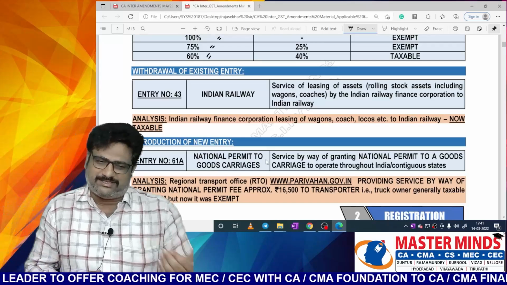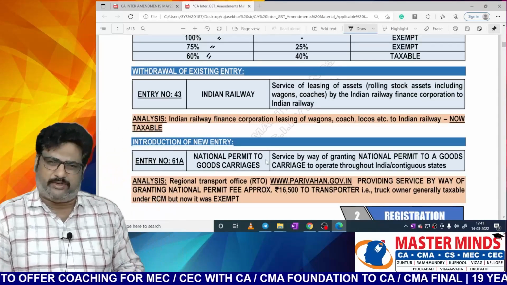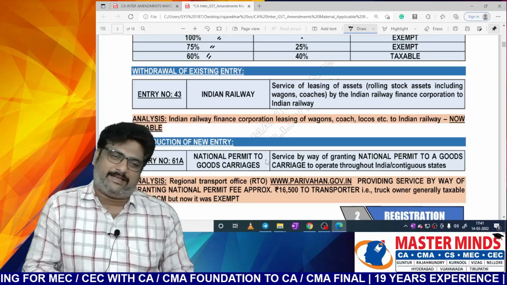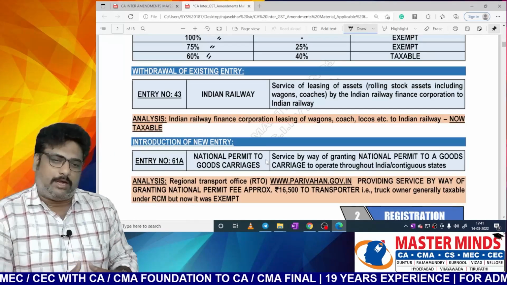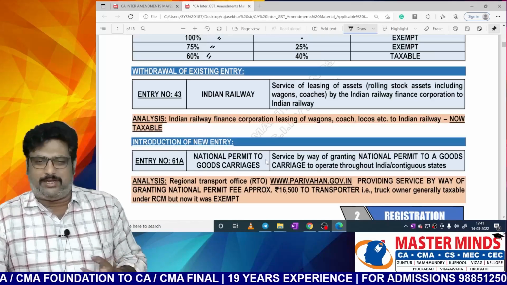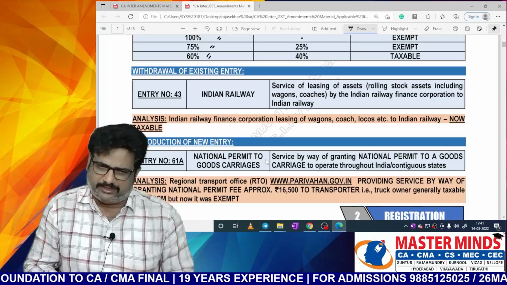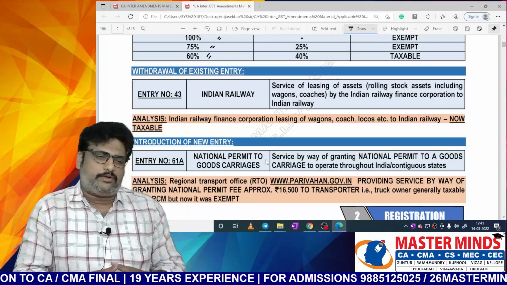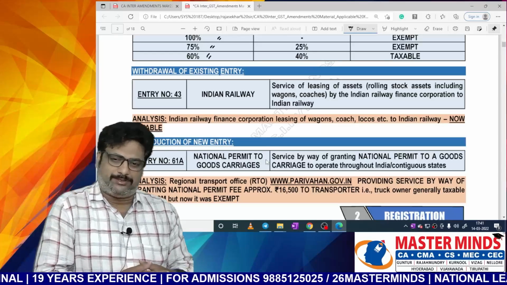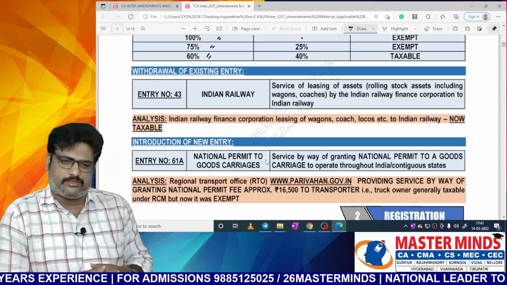Previously there was an exemption with respect to that, which is not relevant from the examination point of view. Now that exemption was withdrawn, and the financing or leasing service done by the Indian Railway Finance Corporation to the Indian Railways is now taxable.